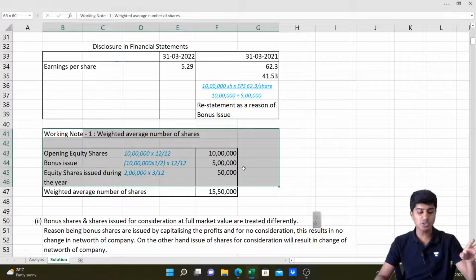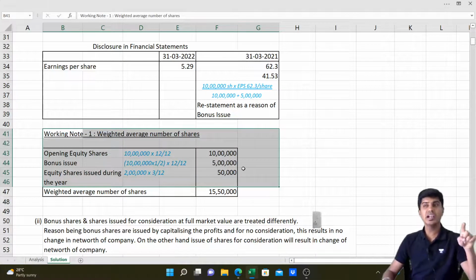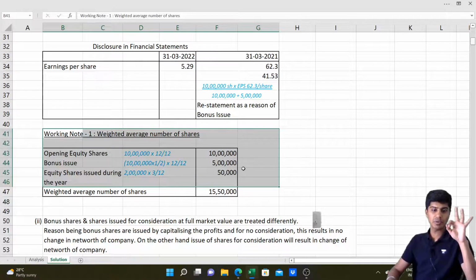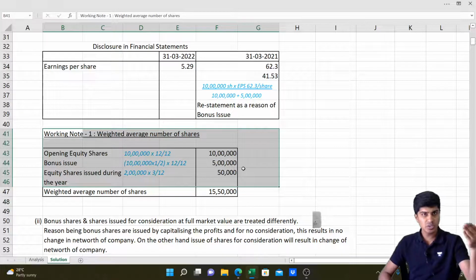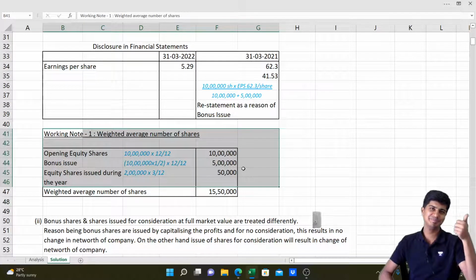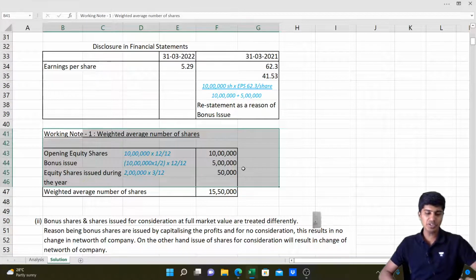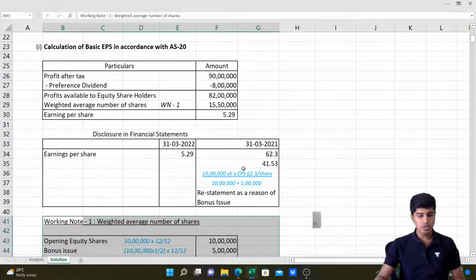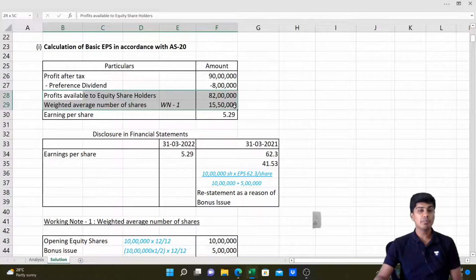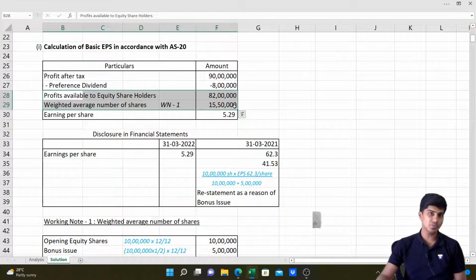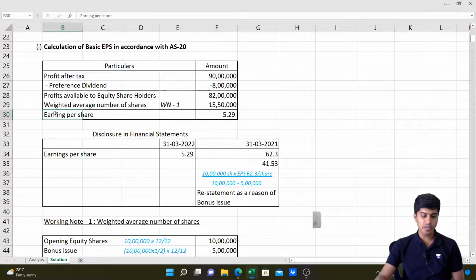However, the fresh issue of 2 lakh shares that's been made will be considered only for 3 months, January, February, March. So you do 2 lakh into 3 by 12, that gives you 50,000. So 10 lakh plus 5 lakh plus 50,000, 15 lakh 50,000 is the weighted average number of shares. So we'll go ahead, divide our 82 lakh profit available to equity shareholders by 15 lakh 50,000, that is weighted average number of shares. That's how we'll arrive at earnings per share of 5 rupees 29 paisa. This is for the current year.